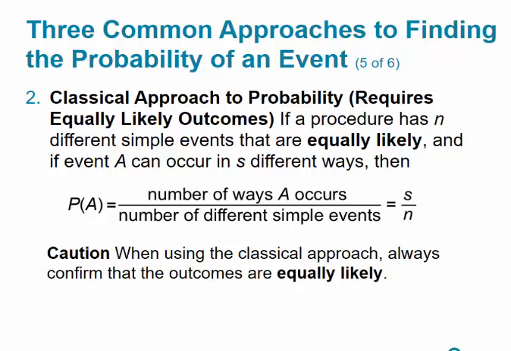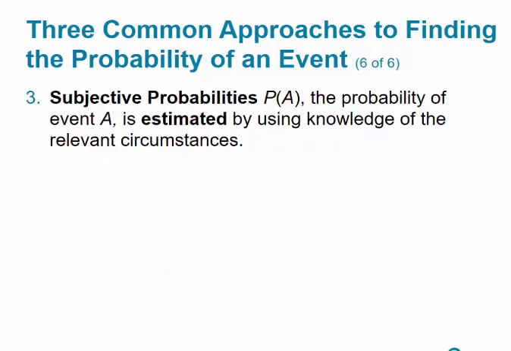Now, be careful when using the classical approach. You have to be certain that the outcomes are equally likely. So let me give you an example. If I flip a coin, getting heads or tails, that's a 50-50. If I roll a die, getting a 1, 2, 3, 4, 5, or a 6, those are all equally likely. It's 1 out of 6 that I get one of those values.